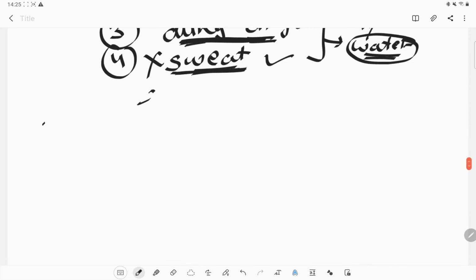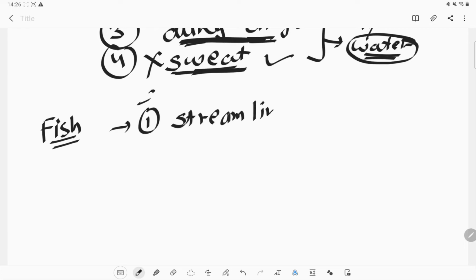Like for example, if we talk about the fish. Okay, so what kind of adaptation does a fish have to survive in the water? First is the streamlined body. The fish has a streamlined body shape which helps it to move through the water.